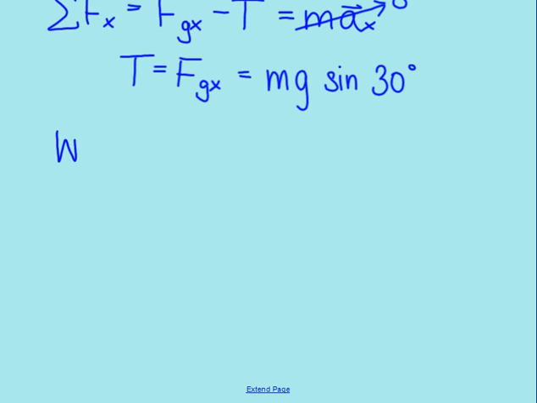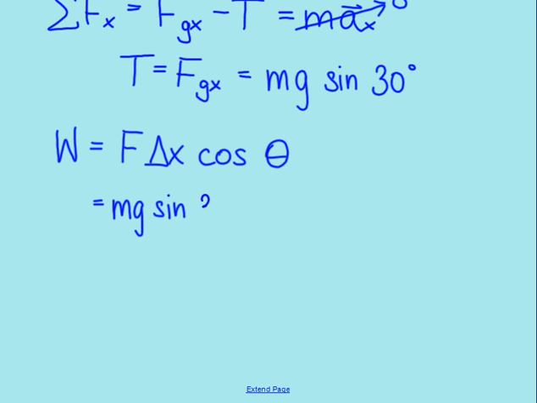I'm trying to find the work that's done by this force. We know work is force times displacement times cosine of theta. The force is this tension force. So I'll plug in that equation, mg sine of 30 degrees. The displacement is given to me in the problem. And then I say cosine theta.